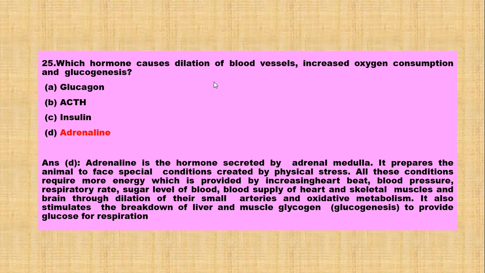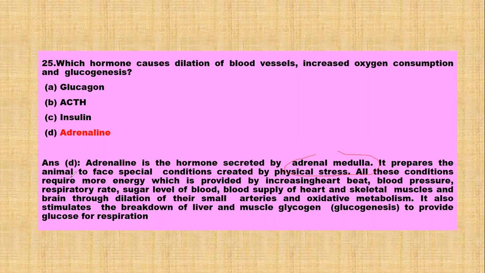Which hormone causes dilation of blood vessels, increase oxygen consumption, and glucogenesis? Options are glucagon, ACTH, insulin, and adrenaline. Now we know that adrenaline is a hormone which is secreted by adrenal medulla, and it is also known as emergency hormone.